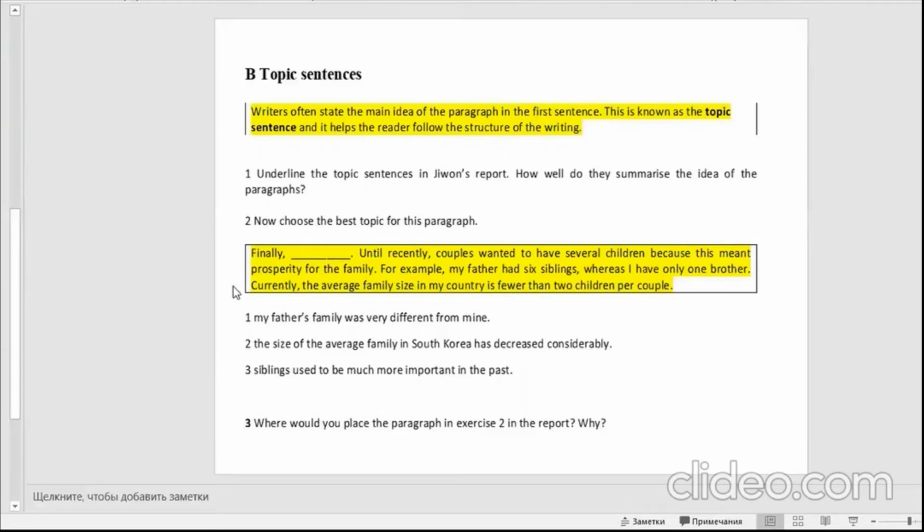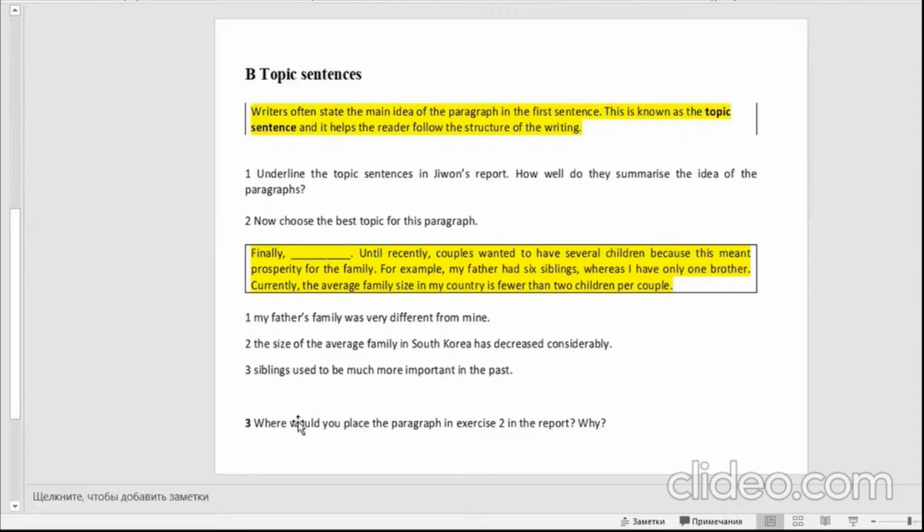In exercise 2, one more paragraph is given, and your task is to choose the best topic for this paragraph. One of these 3. My father's family was very different from mine. The size of the average family in South Korea has decreased considerably. Siblings used to be much more important in the past. Again, this should be your own choice.